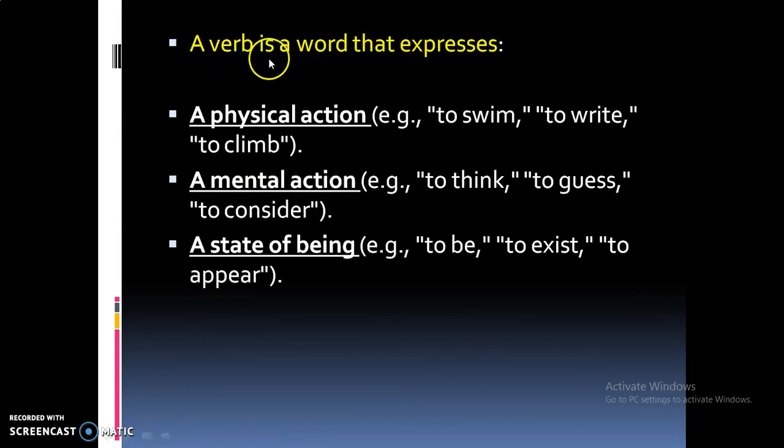A verb is a word that expresses physical action, mental action and a state of being. So what are the three things that a verb can express? A verb can express a physical action, for example to swim, to write and to climb. Also a mental action like to think, to guess, to consider. And also a state of being like to be, to exist, to appear.